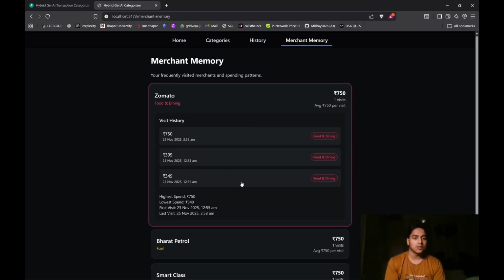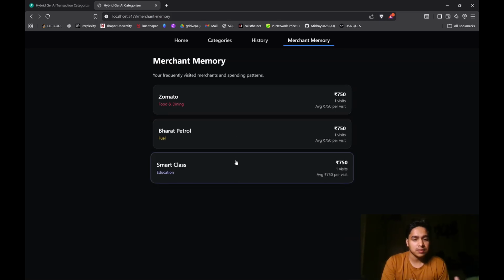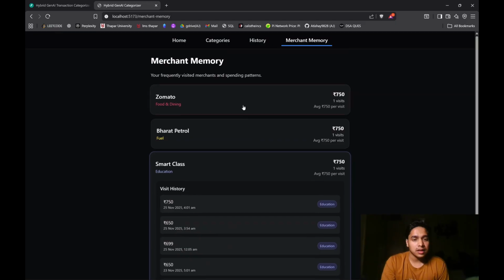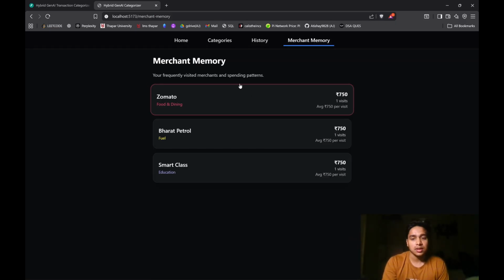Like I was testing it, so I put in other expenditures as well, in Zomato or Bharat Petrol, for example. Smart Class, I tried a lot of times, and it also gives me some stats like highest spend, lowest spend, first visit, last visit, and the most recent visit, so that you can extrapolate how frequent it is and how much you averagely spend on it.